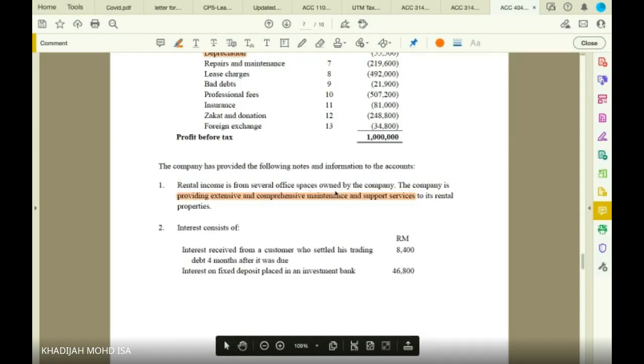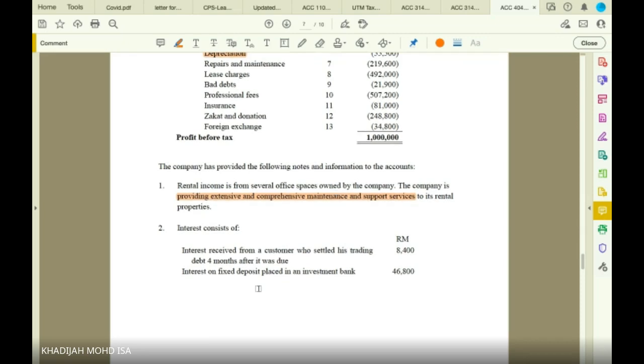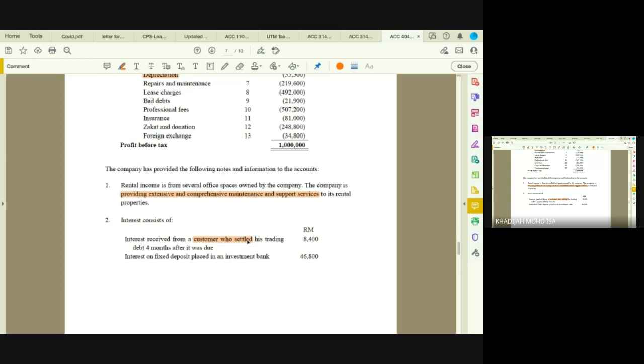Interest consists of receipt from customer. Whenever it's a customer income, that means that is from your business. So for that, you don't have to do anything, it's a business income. And then fixed deposit is a section 4C income. So you have to take it out, 46,800, and then you assess that under section 4C.